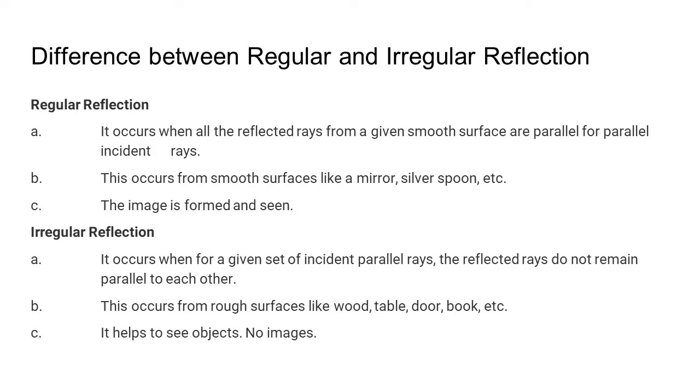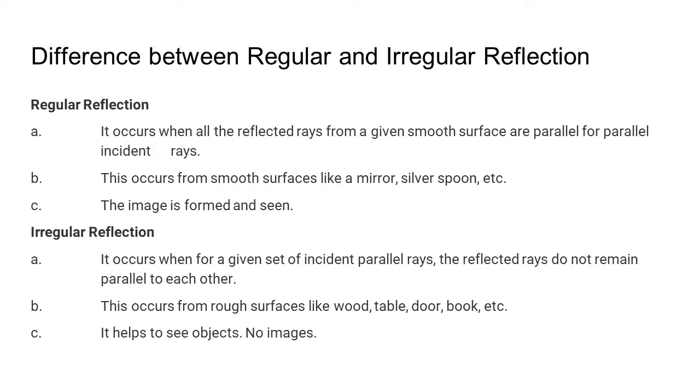The incident rays may be parallel, but the reflected rays scatter in every direction. The sunlight that reaches us is an example of irregular reflection, where light scatters in every direction. Regular reflection occurs on a smooth surface like a mirror, whereas irregular reflection occurs on a rough surface like a wooden table.